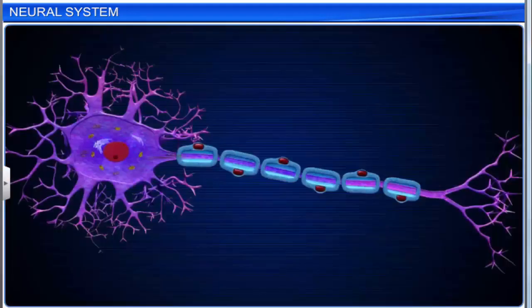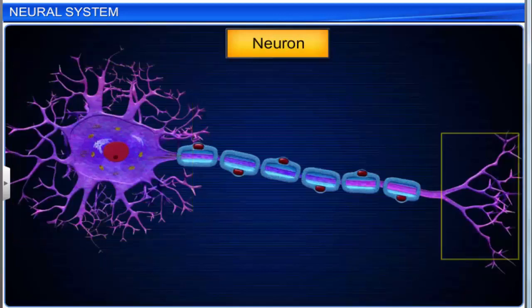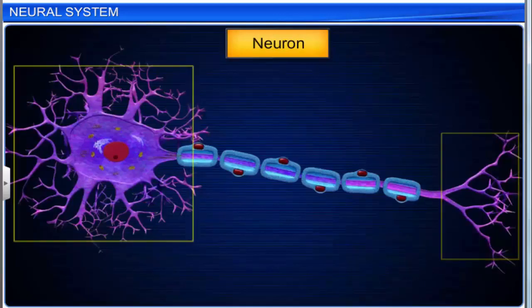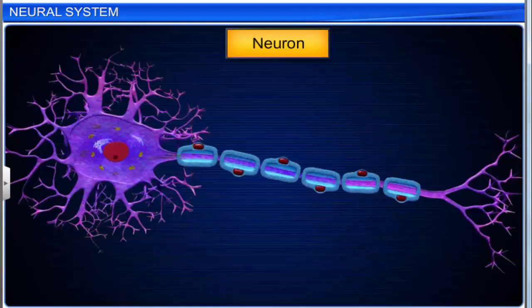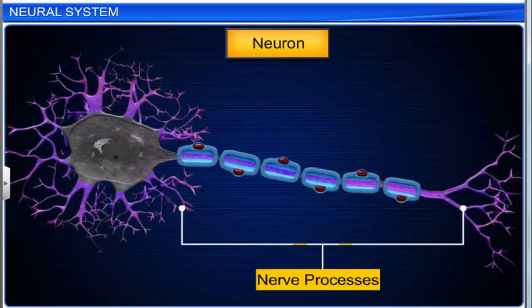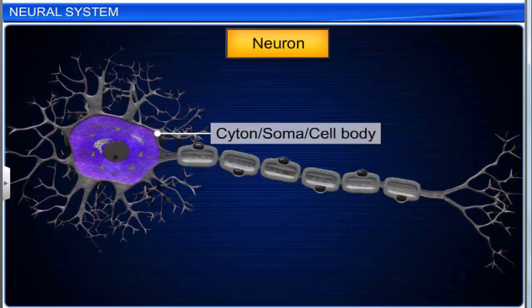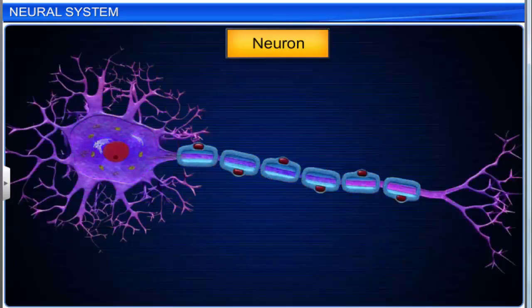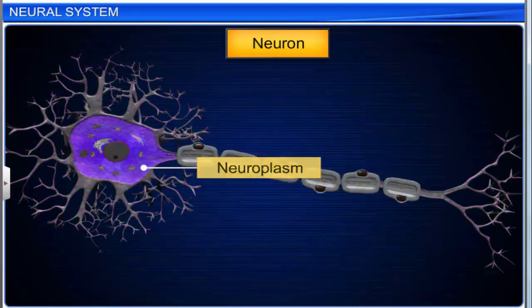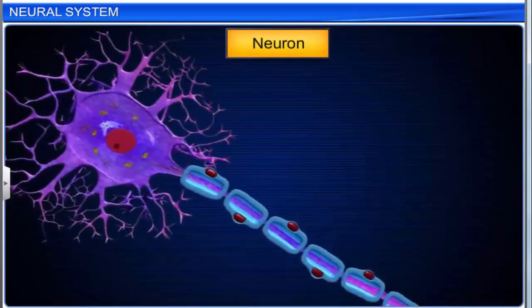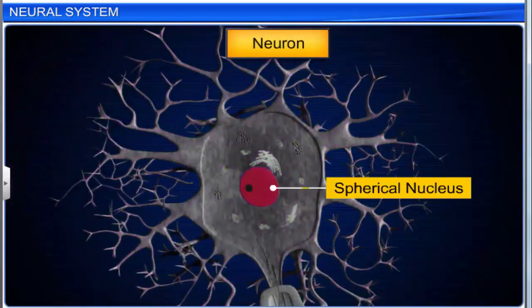Let's look at the structure and types of neurons now. A neuron is a branched nerve cell and is the longest cell in the body. The two main parts of a neuron are the cyton and nerve processes. The cyton is also called the soma or cell body. It contains granular cytoplasm, also called neuroplasm. The neuroplasm contains a large spherical nucleus,